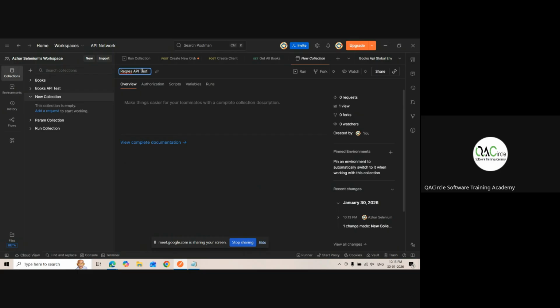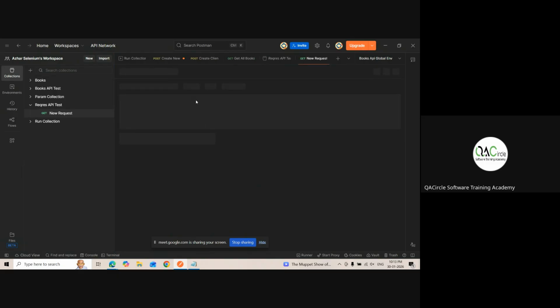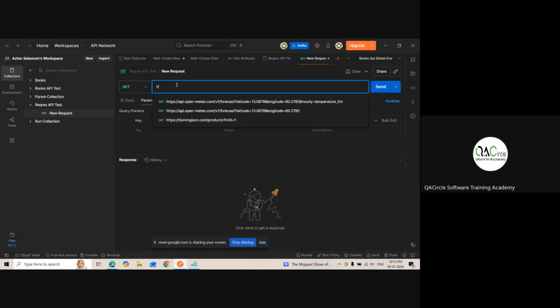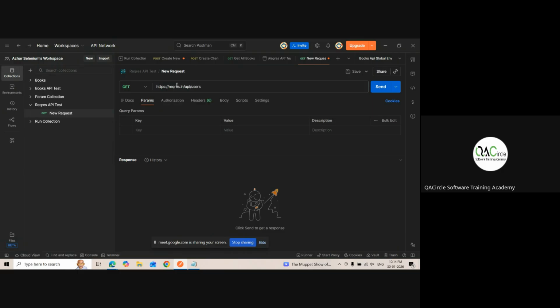First, let me go to the first one, which is a GET request API test. Now, how do you create a request, guys? Just click on plus or go here, add request. Now, the first request is https://reqres.in/api/users. Okay, let me click on send.